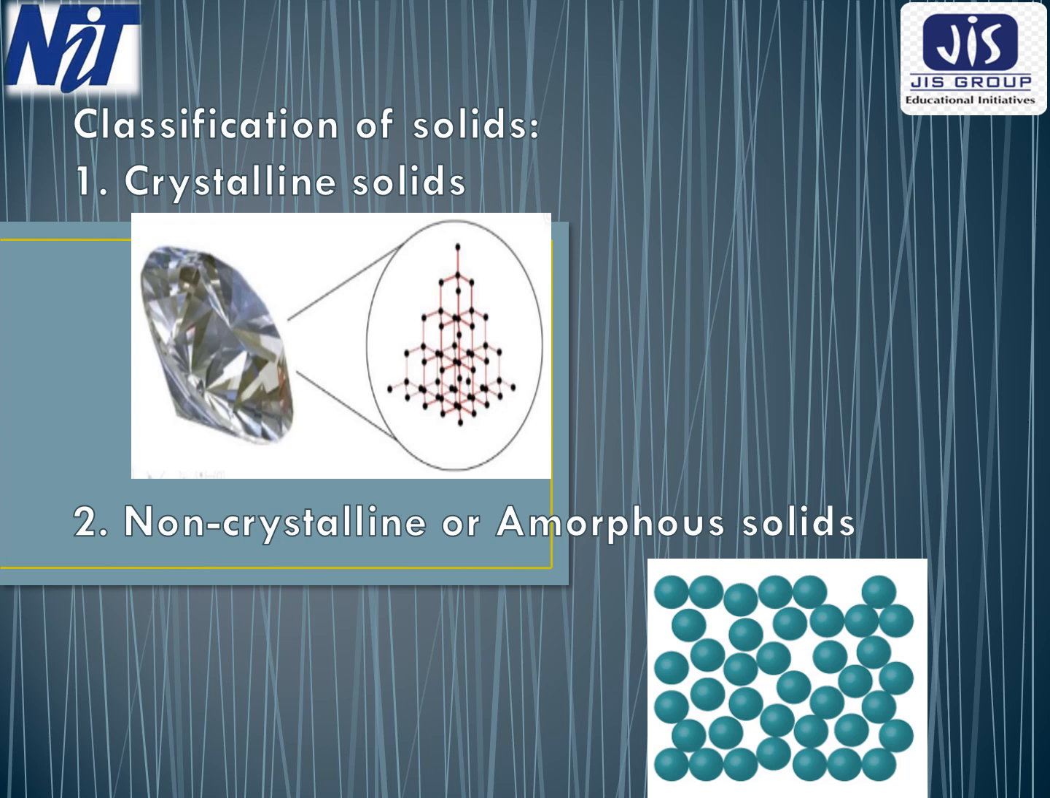Non-crystalline or amorphous solids are the solids in which the atoms or molecules are randomly arranged and the solid exhibits short range order. Amorphous solids are formed when the atoms do not get sufficient time to be arranged in a periodic manner, like in the glass. The periodicity is interrupted there.